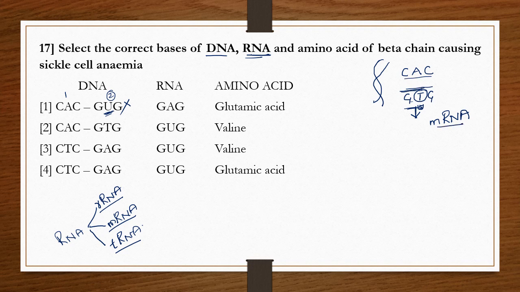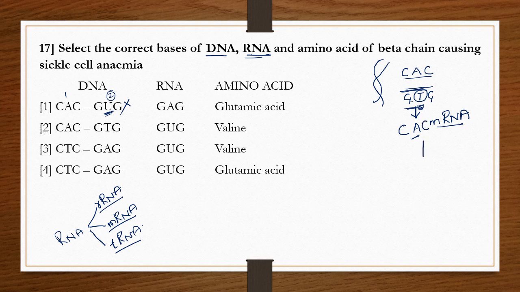It brings it and transfers it to the tRNA. So when it is copied onto the mRNA, G is bound with C, and T is bound with A, because mRNA consists of adenine.